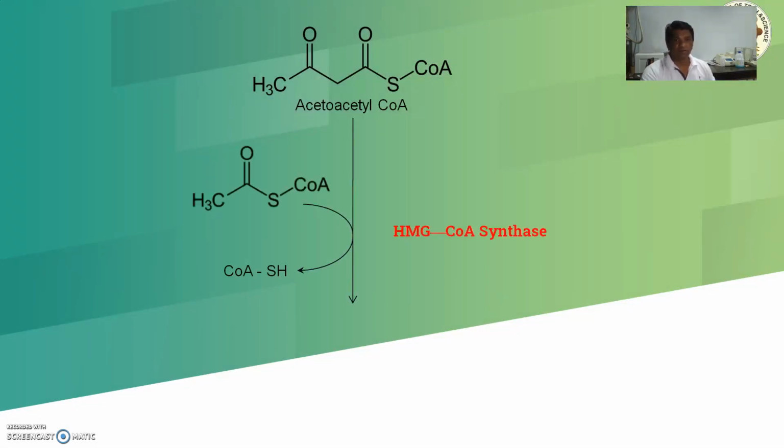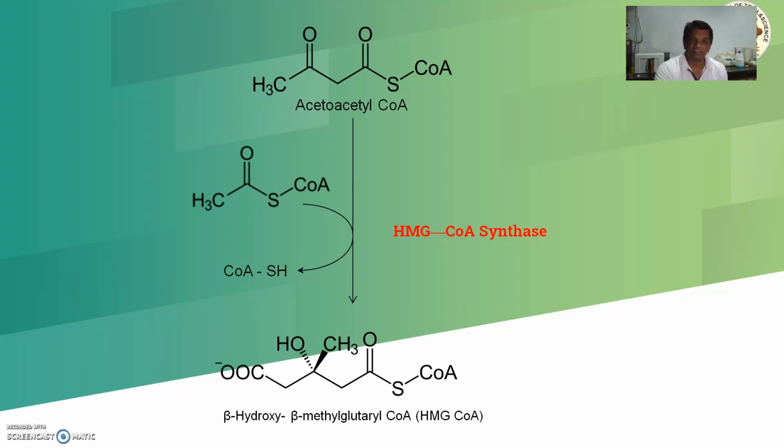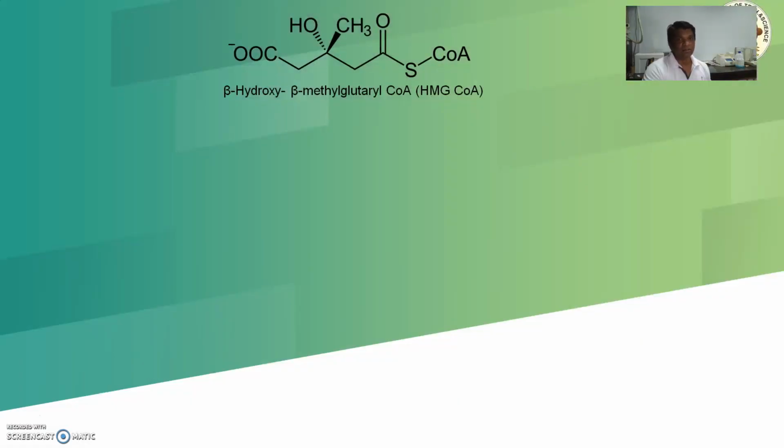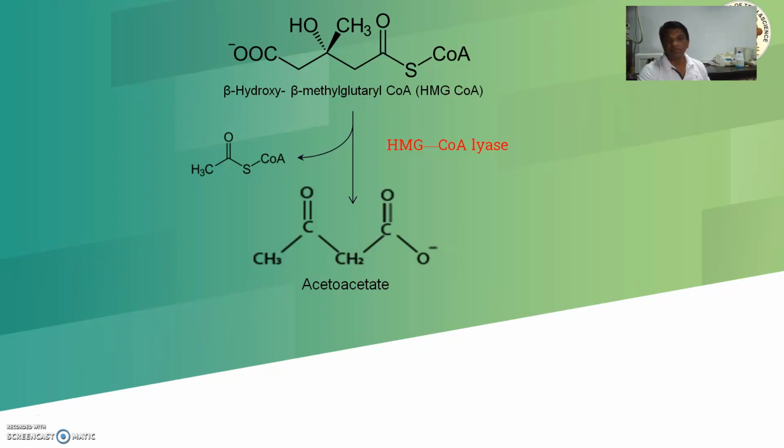Again, one molecule of acetyl-CoA gets attached in the presence of the HMG-CoA synthase enzyme, and beta hydroxymethylglutaryl CoA, HMG-CoA, is formed. From this HMG-CoA, acetyl-CoA gets dissociated again, and it forms acetoacetate. This is the first molecule which has been formed.